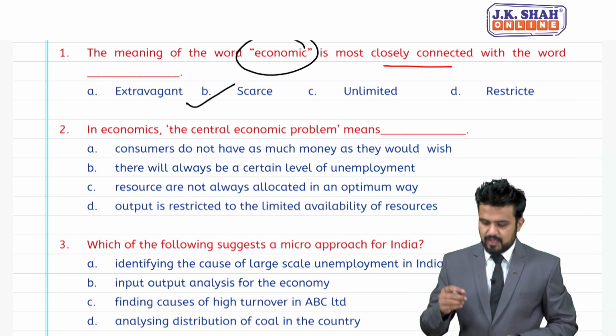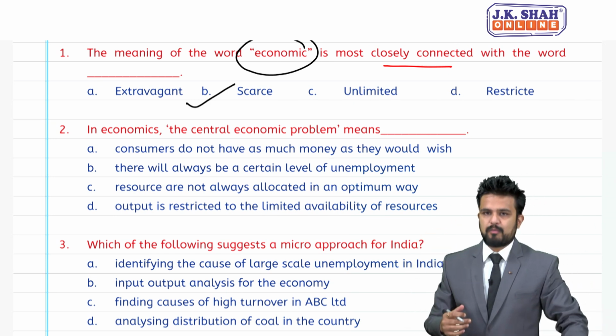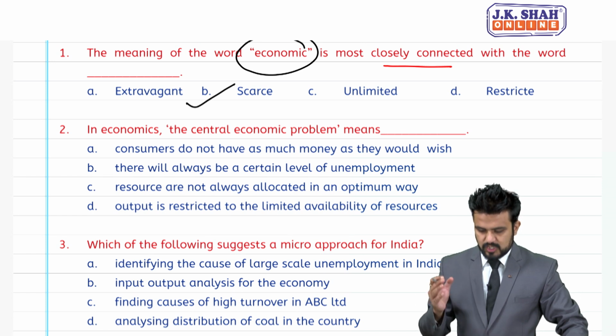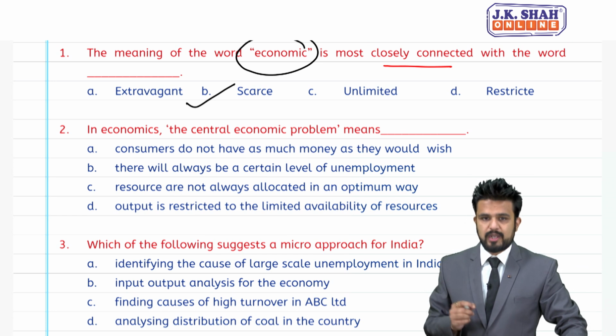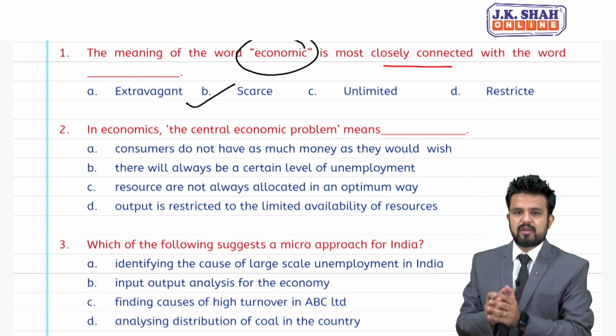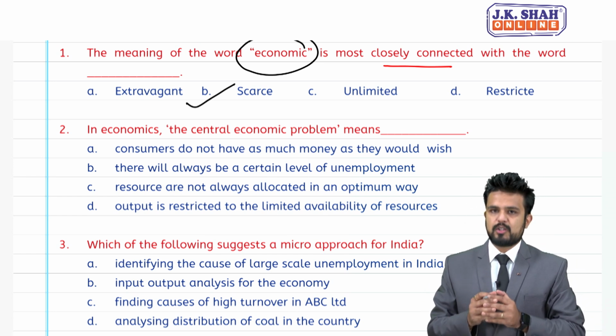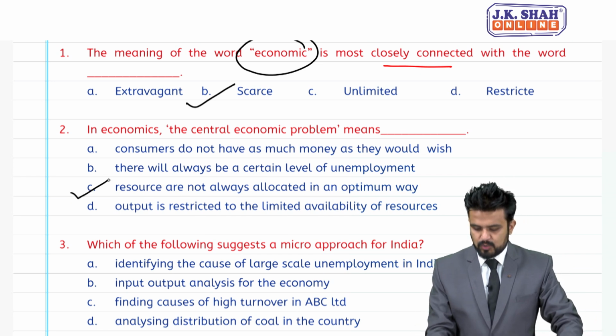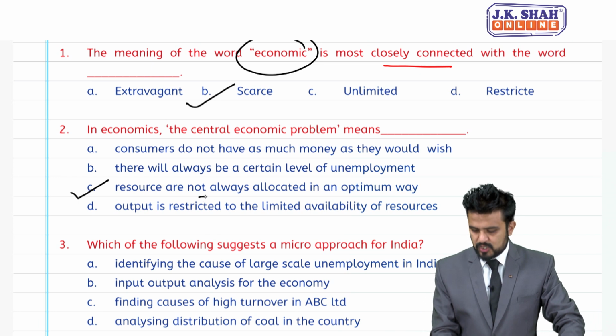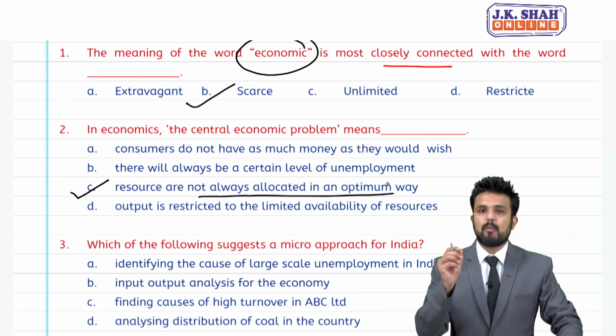B says there will always be a certain level of unemployment. C is resources are not always allocated in optimum way, and D is output is restricted to the limited availability of resources. So, students, correct answer for second MCQ is C, resources not always allocated in an optimum way.